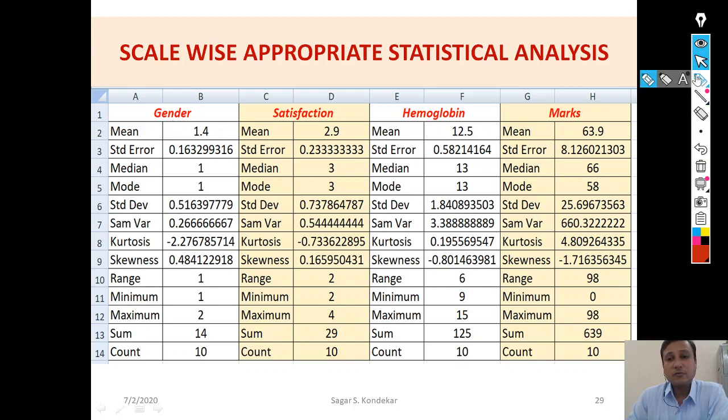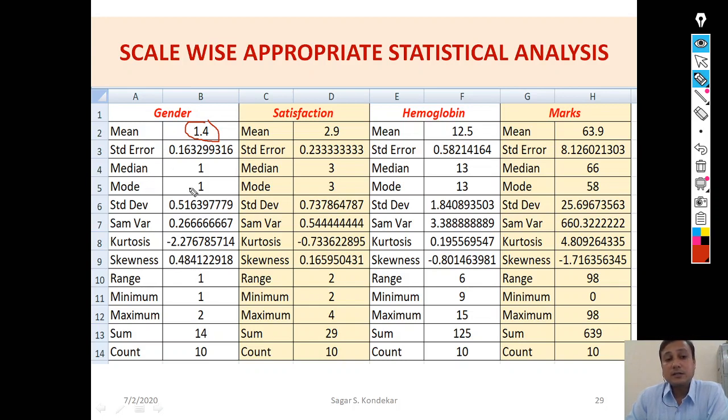So far as the gender is concerned, the mean gender is 1.4. What does that mean? Does that mean the average respondent is neither male nor female, because 1 is male and 2 is female, or 1 is female and 2 is male? In that sense 1.4 doesn't make any sense. We cannot give meaning to this arithmetic mean.